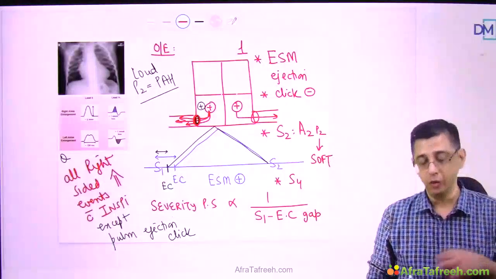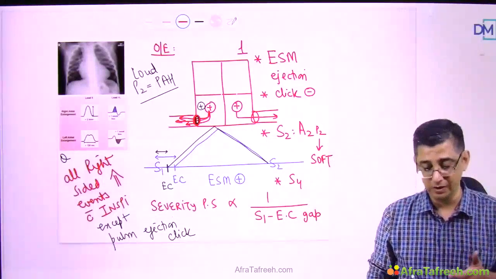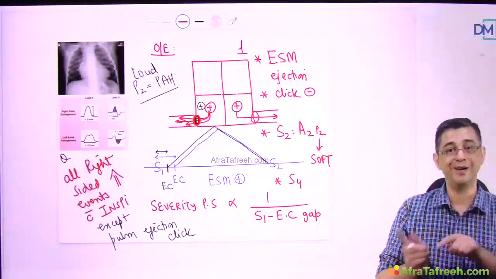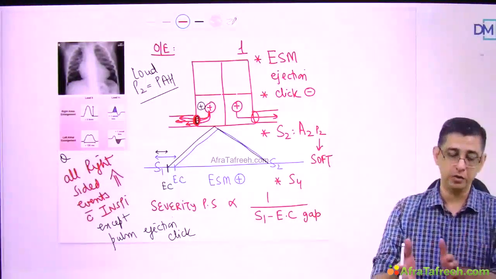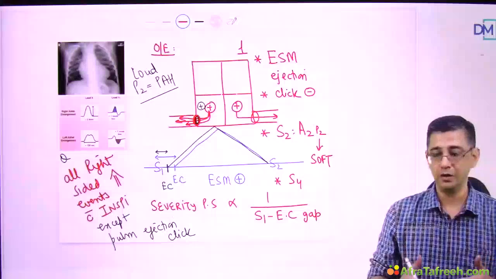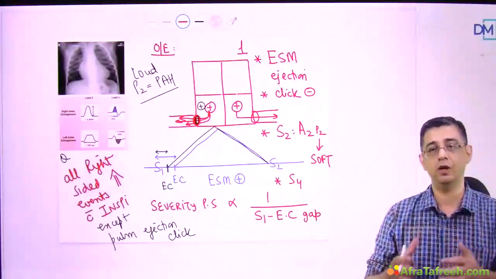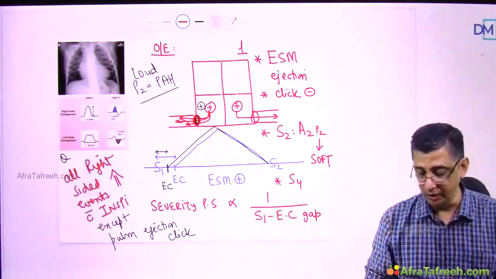Then S2, the P2 component will be softer. Why soft? Because the range of movement of the valve is lesser. In pulmonary artery hypertension, it is opposite. Higher pressure slams the valve from behind. It's like a door, right? It's closing. You force it from behind, so it will slam with more force. So PAH is like slamming the doors with more force, so you have a loud P2, and here the range of movement is lesser, so you have a soft P2 occurring in the patient.